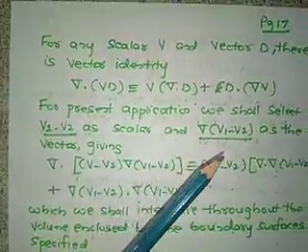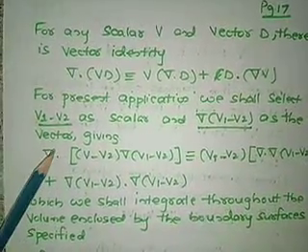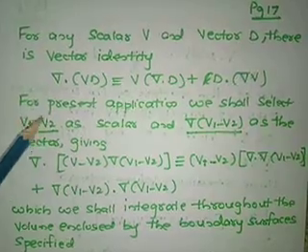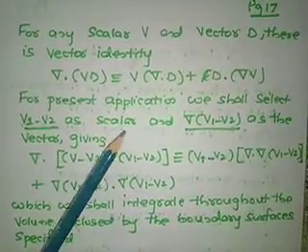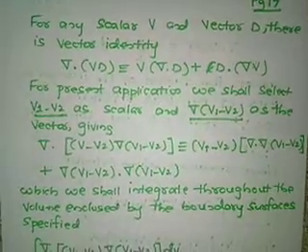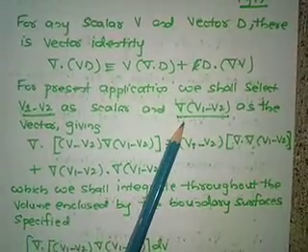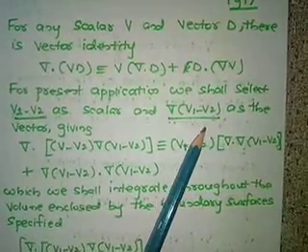For the present application, we shall select V1 minus V2 as the scalar and del of (V1 minus V2) as the vector. V1 minus V2 is a scalar quantity, but if you take the del of that, that is dou by dou x ax bar plus dou by dou y ay bar plus dou by dou z az bar, it will be a vector quantity.